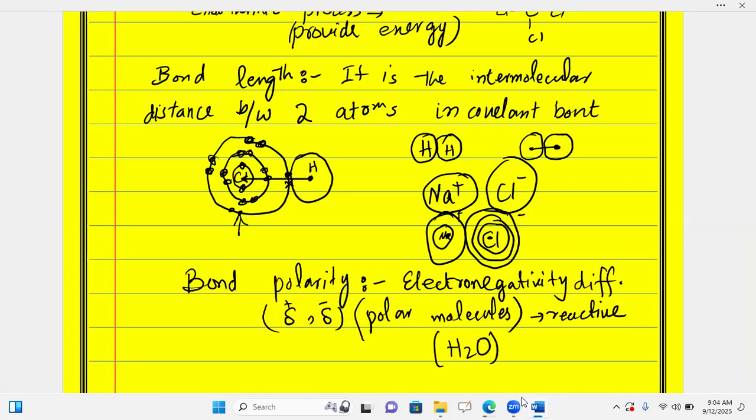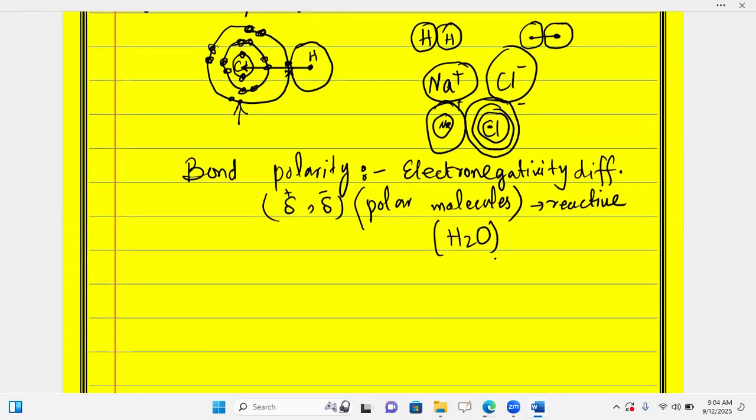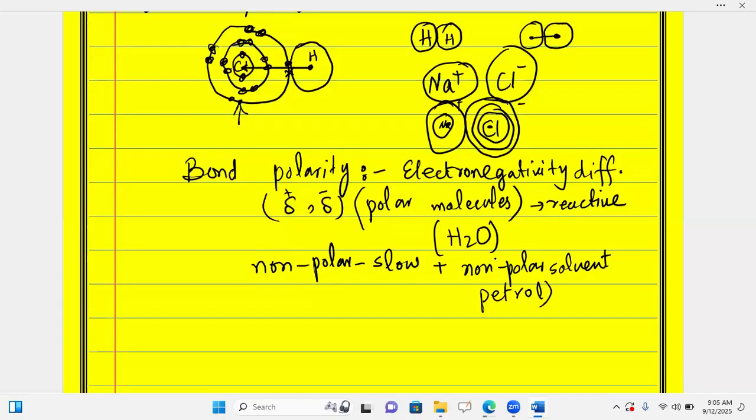On the other hand, if I take the example of non-polar molecules, the electron distribution will be permanently symmetrical. In that case, we can say that they have equal bonds. Non-polar molecules are going to show a very slow rate of reaction. Non-polar molecules also dissolve in non-polar solvents like petrol.